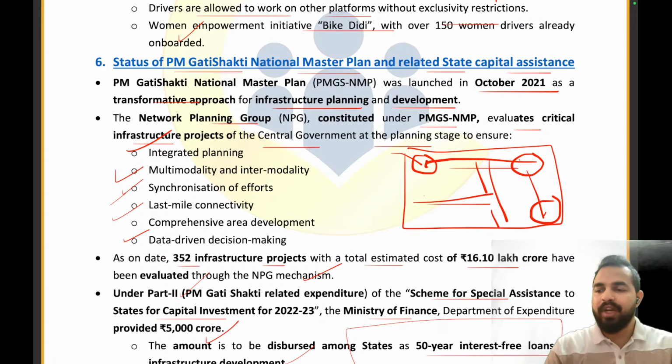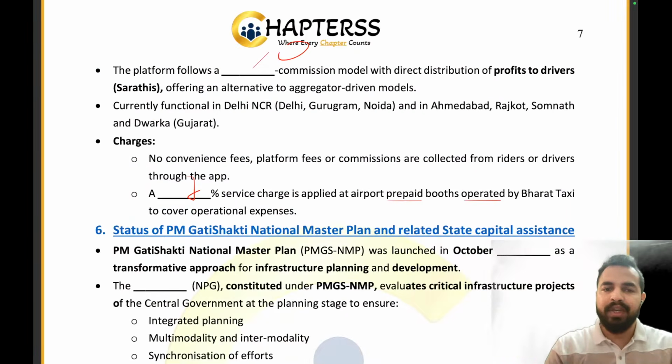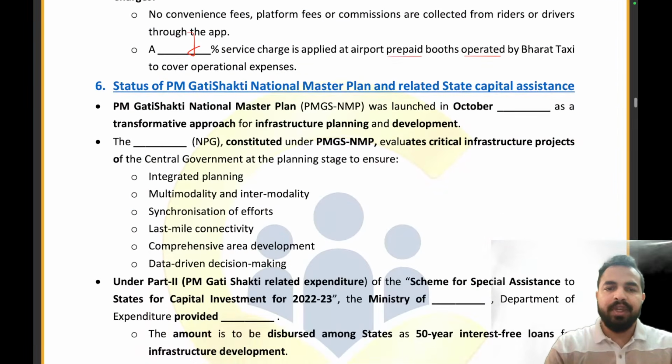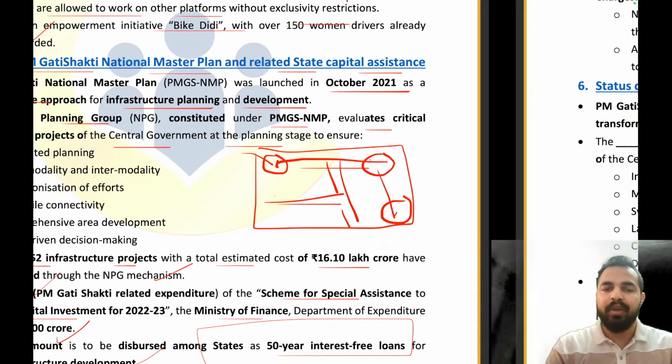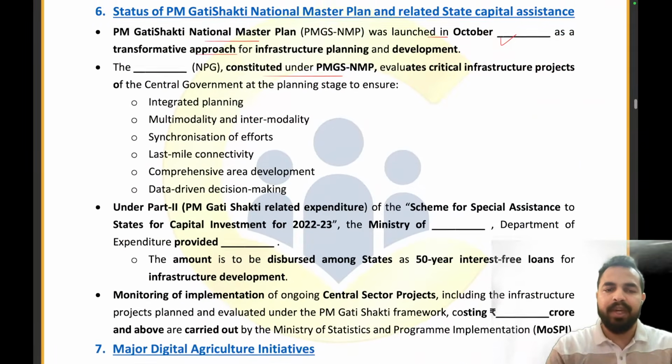So, are you guys now ready for giving me the answers in the chat box? Let's start. So, PM Gati Shakti National Master Plan was launched in October, which year? 2021, as a transformative approach. Now, under this, NPG was being constituted. What exactly NPG stands for? It is a network planning group, my dear friends, right? Network planning group, absolutely right.